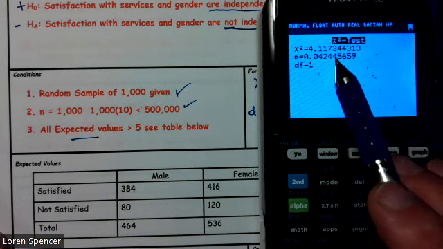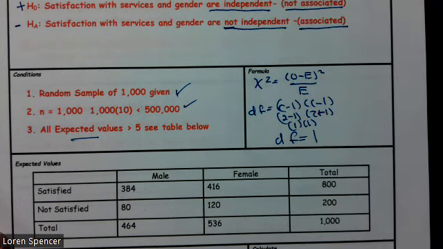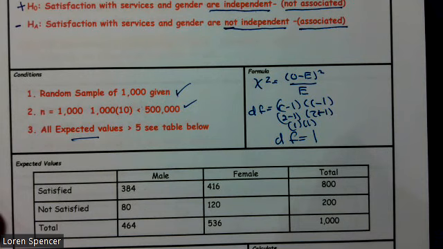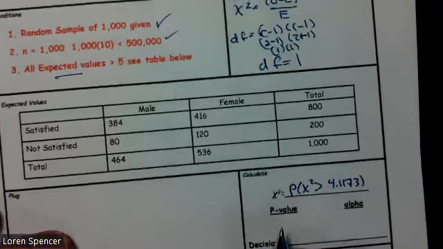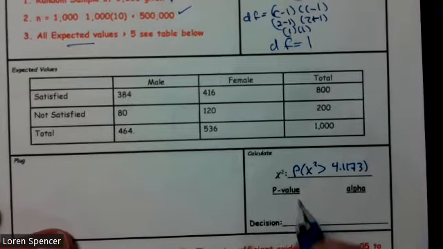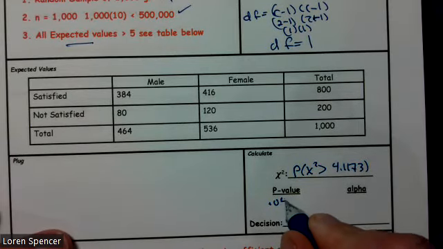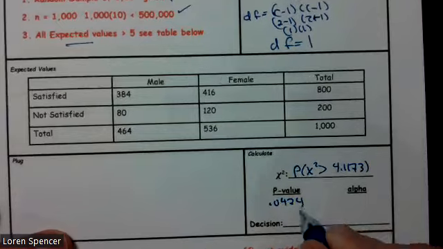And we get some values that are important. We're going to go ahead and note those down. We have our chi-squared value. So the probability that the chi-squared is greater than 4.1173 equals our p-value, and our p-value is 0.0424.